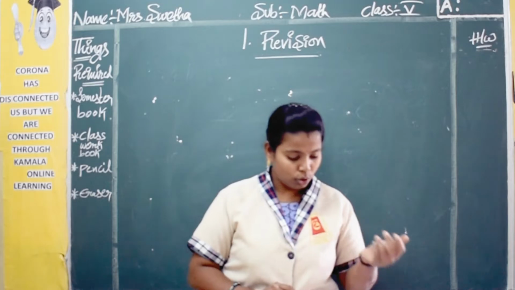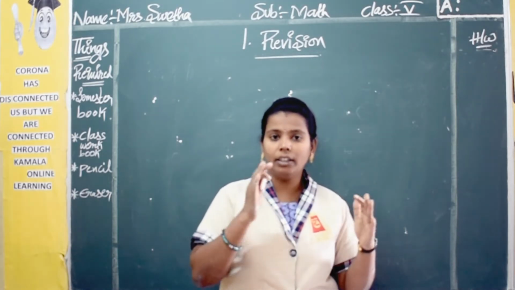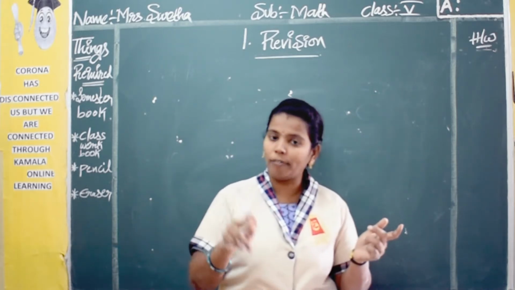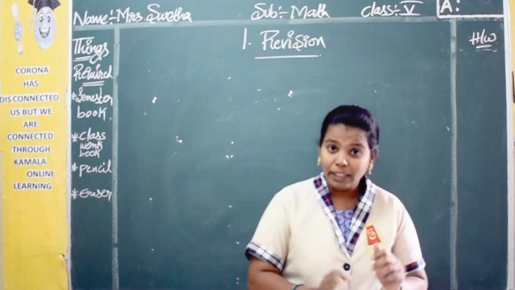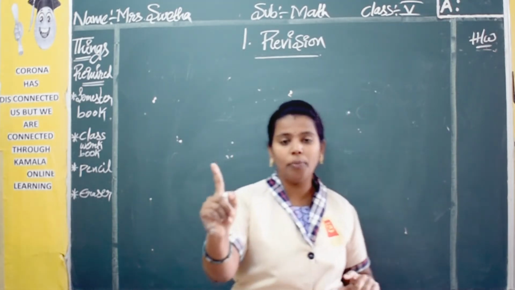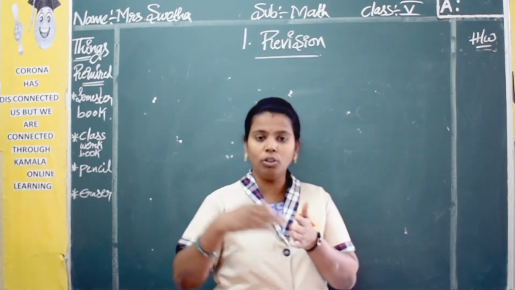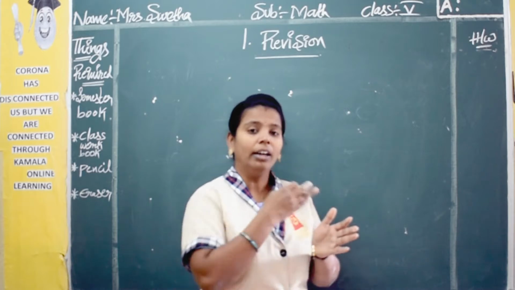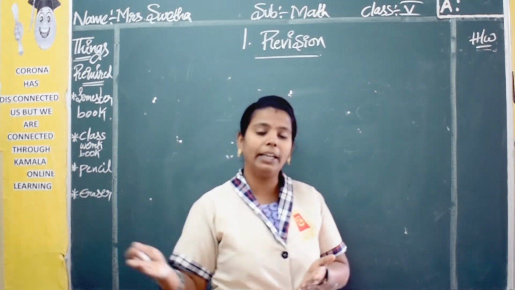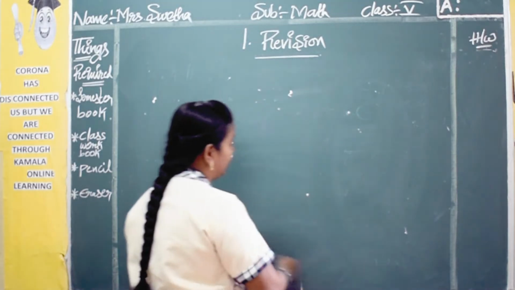They are asking. I told you in your previous class also: when about one item is given and they ask you to find the total for many, you have to go for the multiplication method. If they have given the lump sum, the total, and ask you to find for one, you have to go for the division method. Here you have to distribute, no? Division is repeated distribution, repeated separation, repeated breaking of the thing. So we have to distribute it, so divide it.